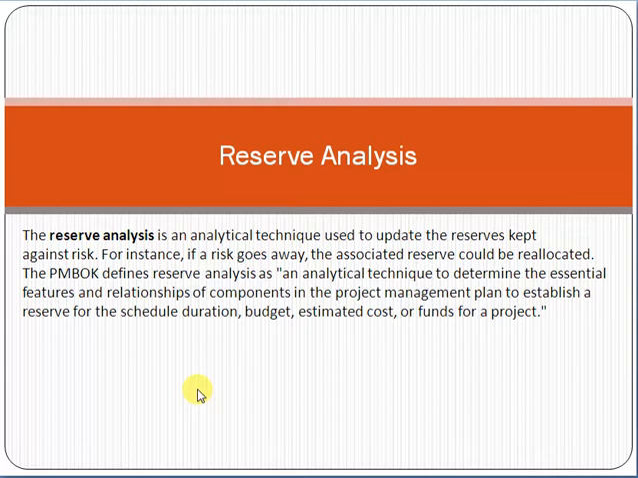So if you are a student, you must know about the topic reserve analysis from the exam point of view of project management. Also friend, if you are a project manager working in any organization, again this is very important for you to understand the concept of reserve analysis, and you must use this concept in the practical and professional life of project management.